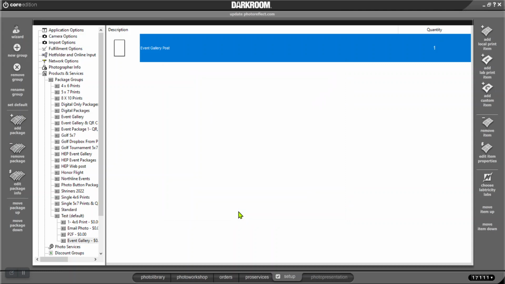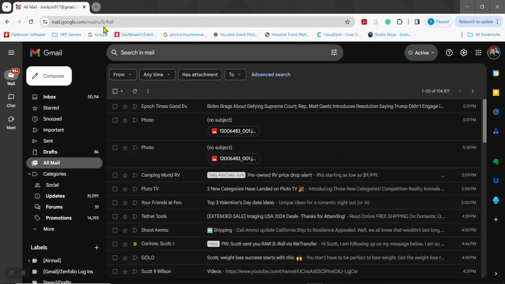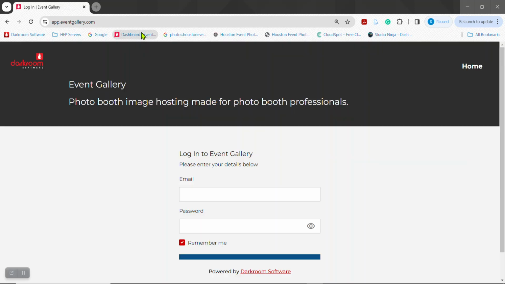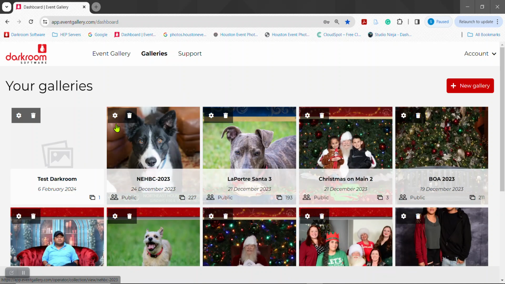Now every picture that I take, I'll try to give you an example. Hopefully it works. I'm going to go in here, hit Event Gallery, and place my order. And it should have sent it to my Event Gallery. I've got things already set up, so you see now it says Test Darkroom. You see this gallery over here that says Test Darkroom in my Darkroom Event Gallery. It takes a little while for the thumbnail, but if you click on it, the picture's there.